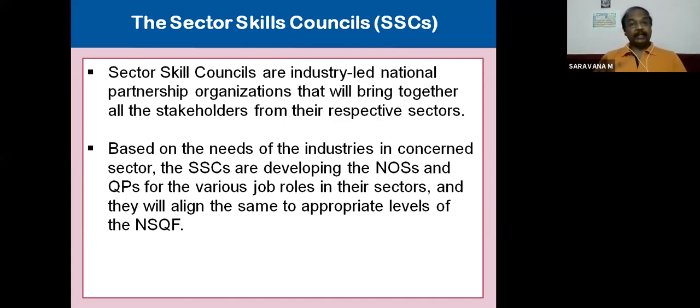But in that program also, you can train an individual so that he or she will be able to become a garment designer. In 6 months, you impart the skills so that they can learn them and get the NSQF certificate in Level 3 or 2 or whatever it may be, as per the standards.